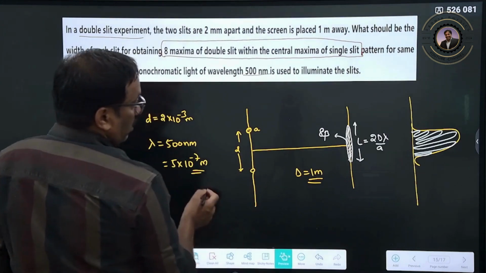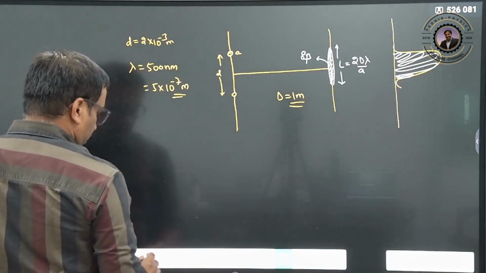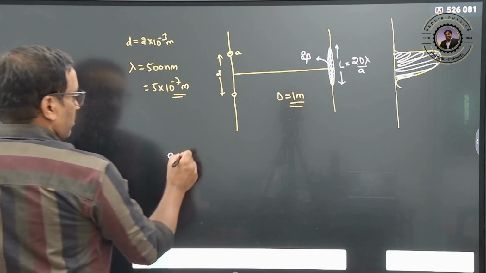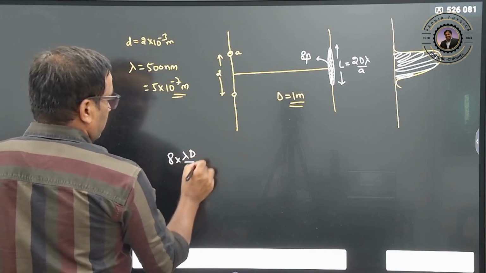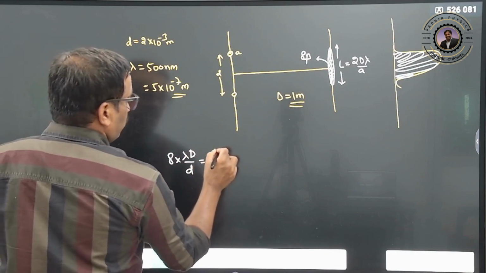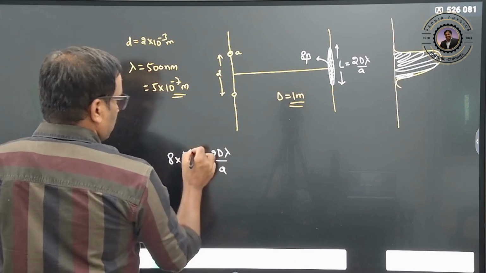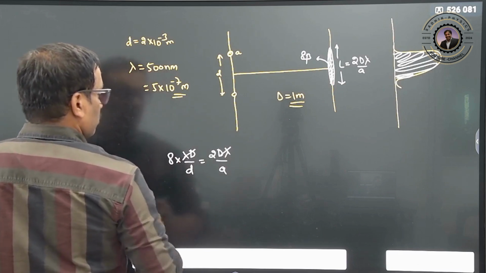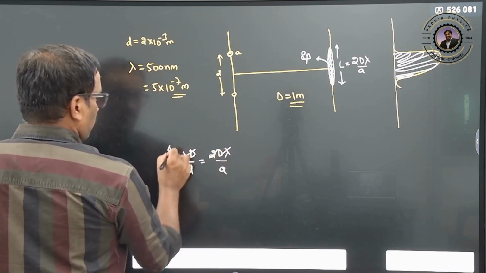So here, therefore, 8 beta, 8 into fringe width is nothing but a. So lambda D by d is equal to 2D lambda by a. So D lambda gets cancelled out, therefore this is nothing but a, this is 4.